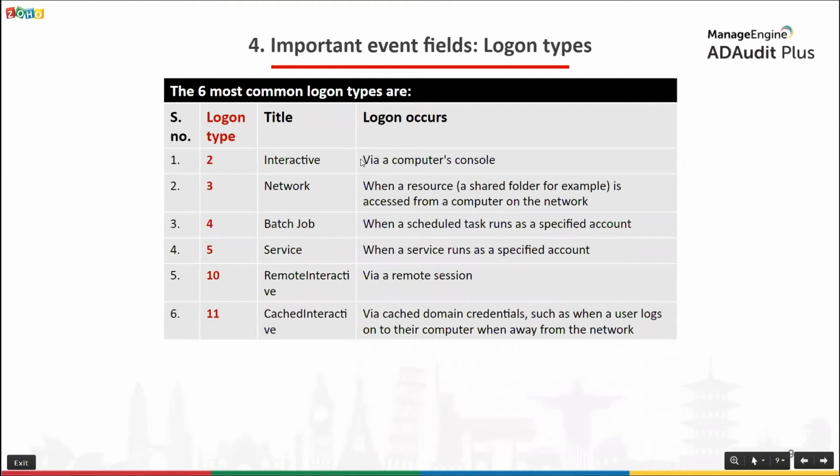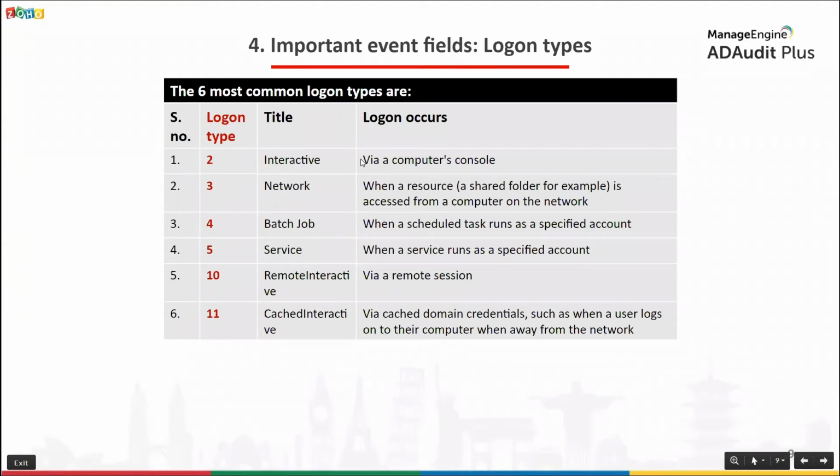A logon type basically, in very simple terms, describes how a logon occurs on a computer. There are a total of 12 different logon types. This table provides information on the 6 most common ones, and they're highlighted in red. The most common one is the first entry, logon type 2. It's called interactive. And logon type 2 gets logged when there is a logon via a computer's console. The next most common type is entry 5, logon type 10. It's called remote interactive. And logon type 10 gets logged every time you take a remote to a computer.